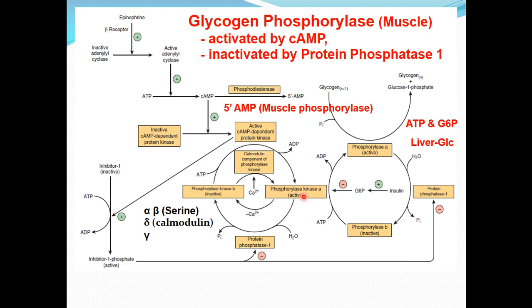This active phosphorylase kinase, which is phosphorylase kinase A, causes the phosphorylation of this glycogen phosphorylase B, which is the dephosphorylated form and inactive form of the enzyme. Again, the phosphate group is donated by the ATP, and this phosphorylase B is phosphorylated to phosphorylase A, which is an active form of glycogen phosphorylase, and this causes the breakdown of glycogen into glucose.